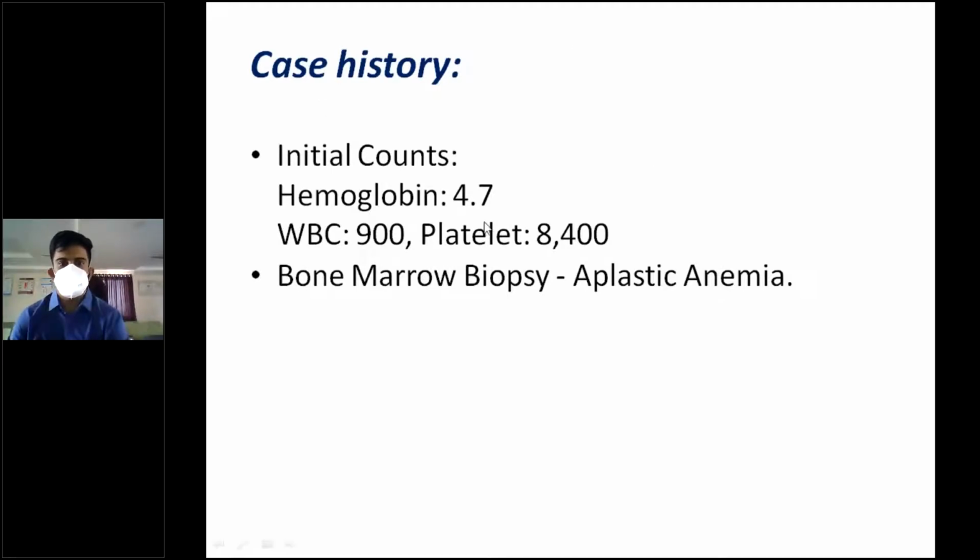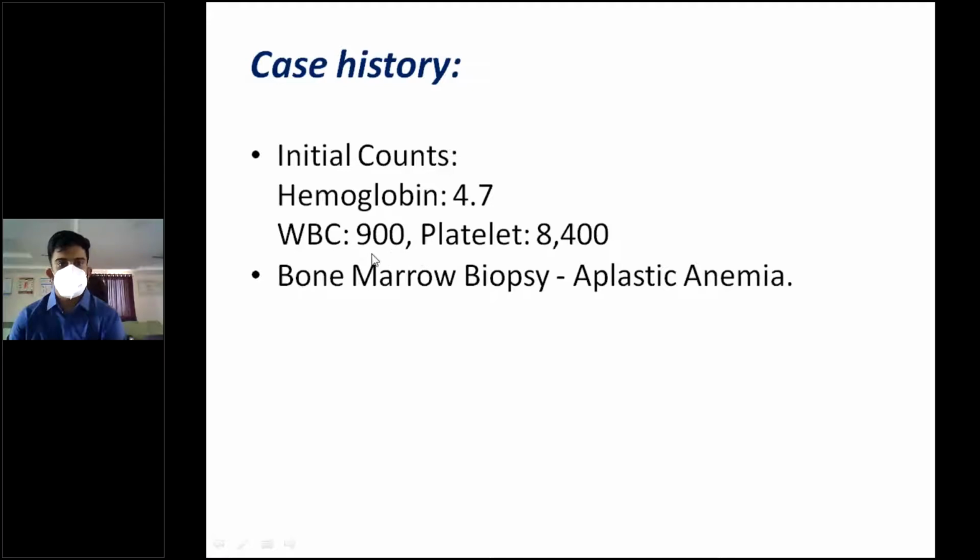And the hemoglobin is 4.7. Normal should be about 12 in females, about 13 in males. So 12 to 14 or 12 to 15 in females, and 13 to 15 or 13 to 16 in case of males. But here it's 4.7. That means it's severe anemia. Anything less than 7 is severe anemia.